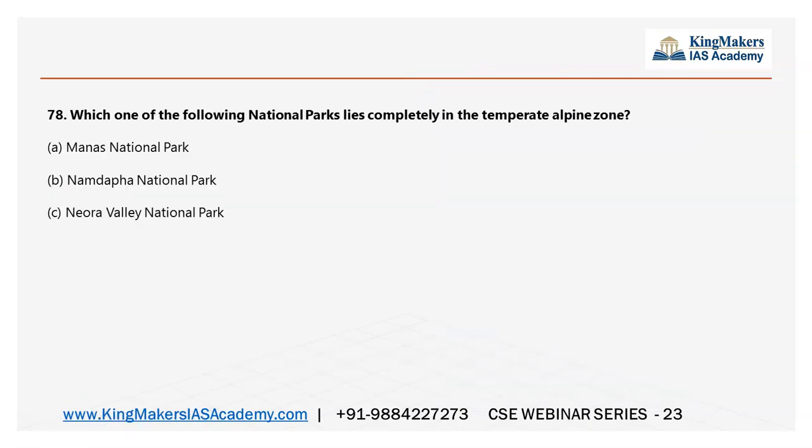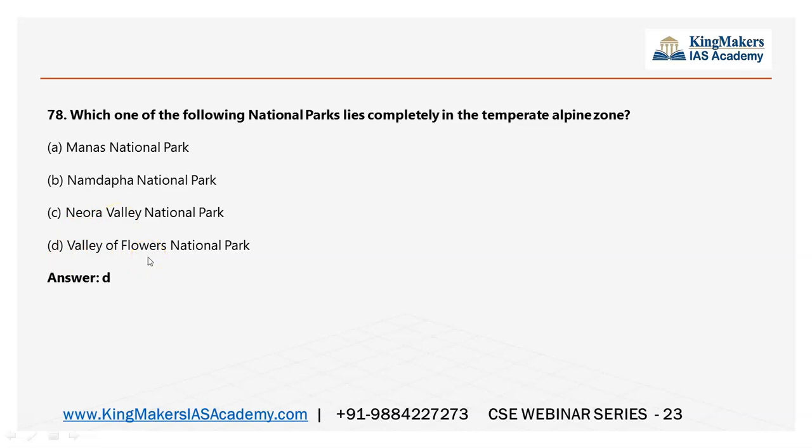The 78th question is about the national parks. Again, this concept is related to environment and geography. The national park is completely in the temperate alpine zone. So you must know where it is on the map, and whether it is in a temperate zone and alpine zone. Neuro Valley is a little different. You may not know Manas and Namdapha, you may know Valley of Flowers also. You know Neuro Valley, but you may be confused.